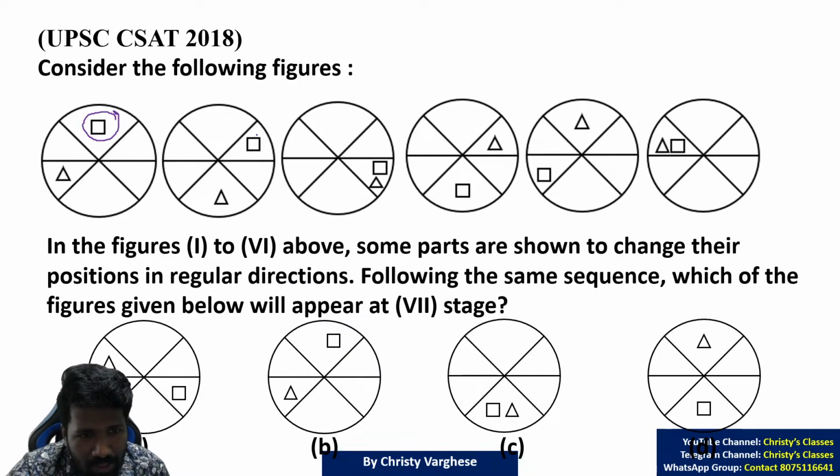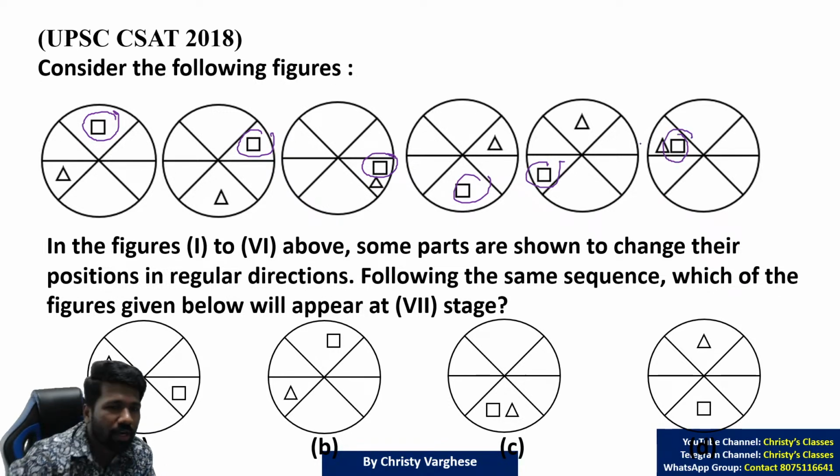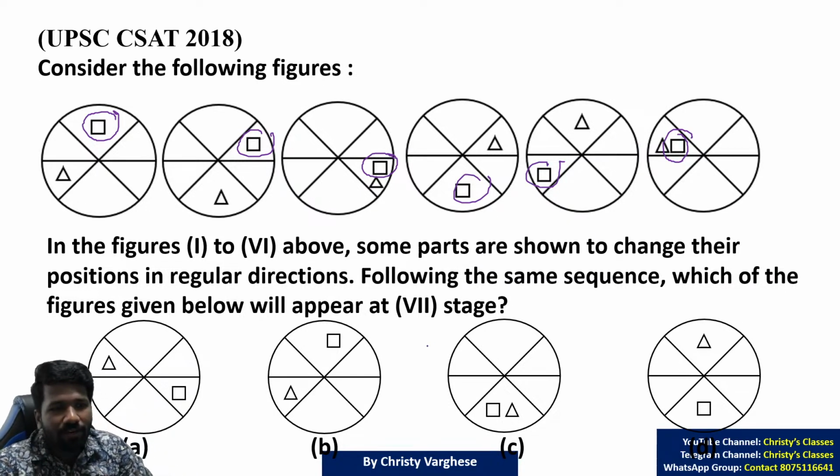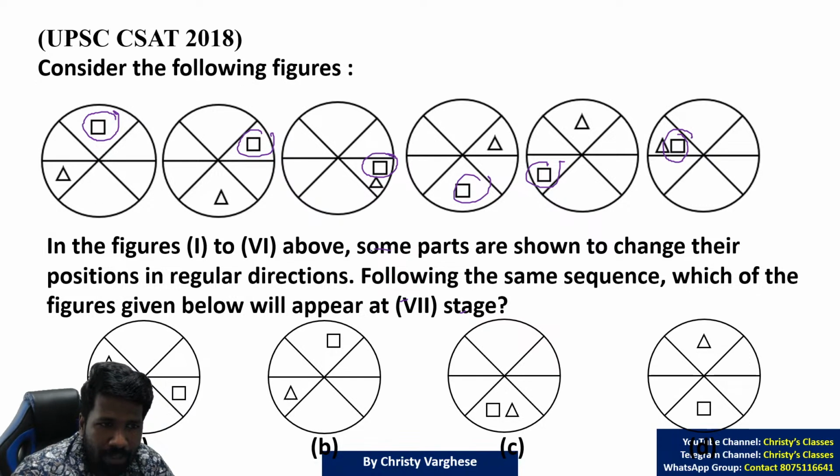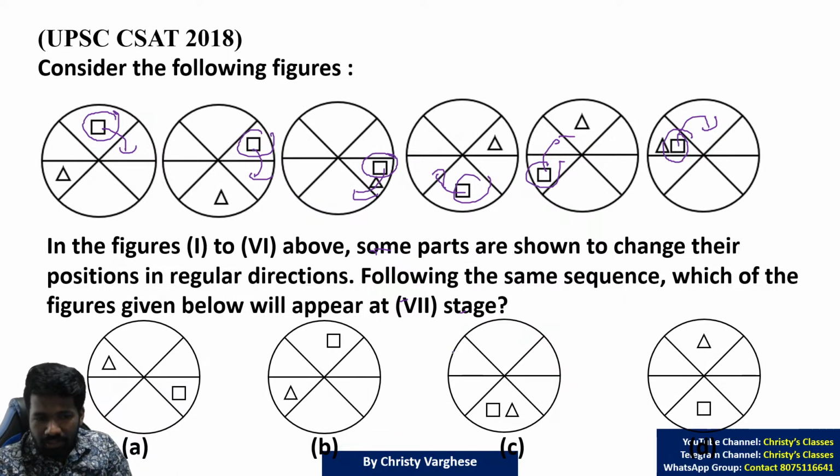But here there is a square that is changing its position. So first analyze the square separately. Don't combine square and triangle. Even if the triangle is also a changing object, we will analyze one by one. What happens to the square? It's a rotation. Rotation means it is changing its position from one grid to another in a clockwise fashion. We discussed what clockwise is. So in a clockwise fashion, that means from here to here it should shift. That means in the correct answer, the square should be in this cell.